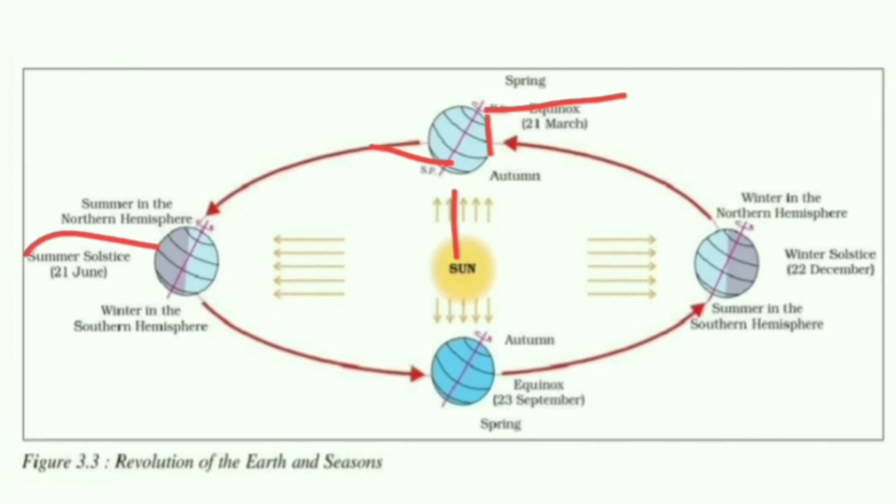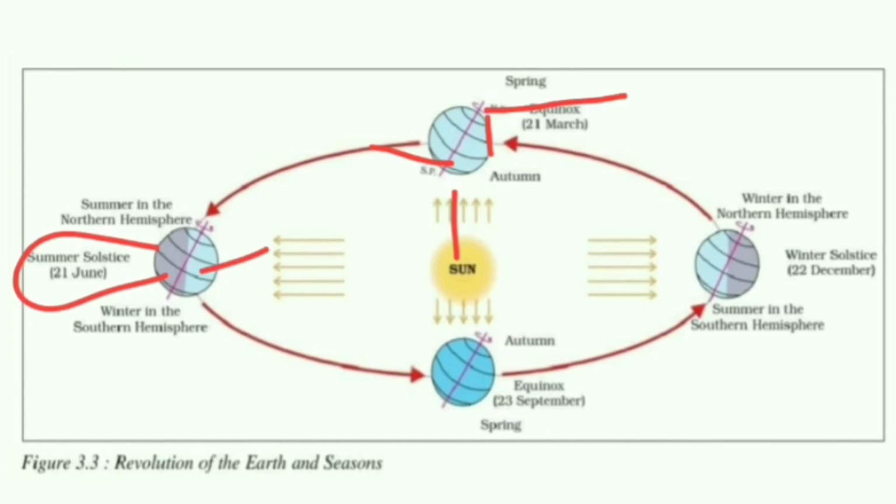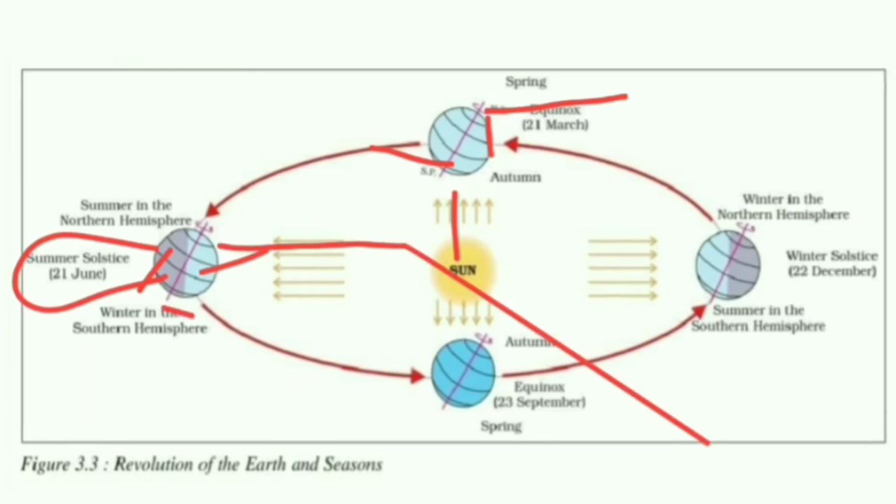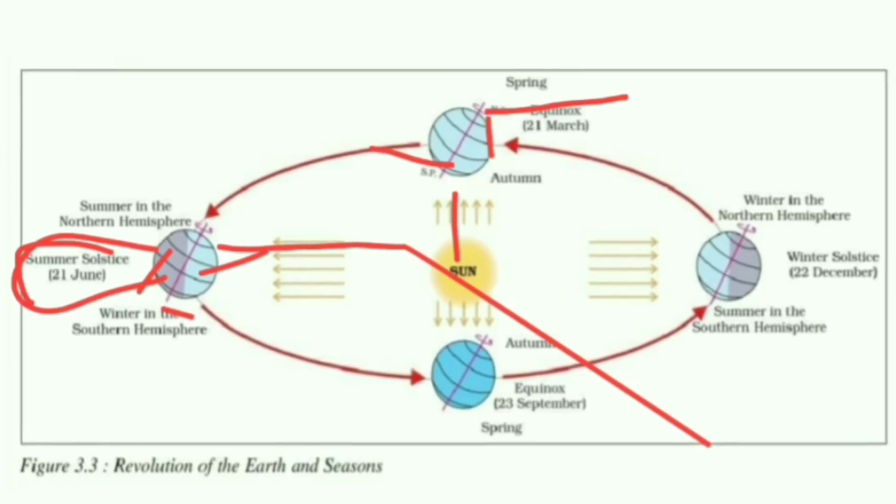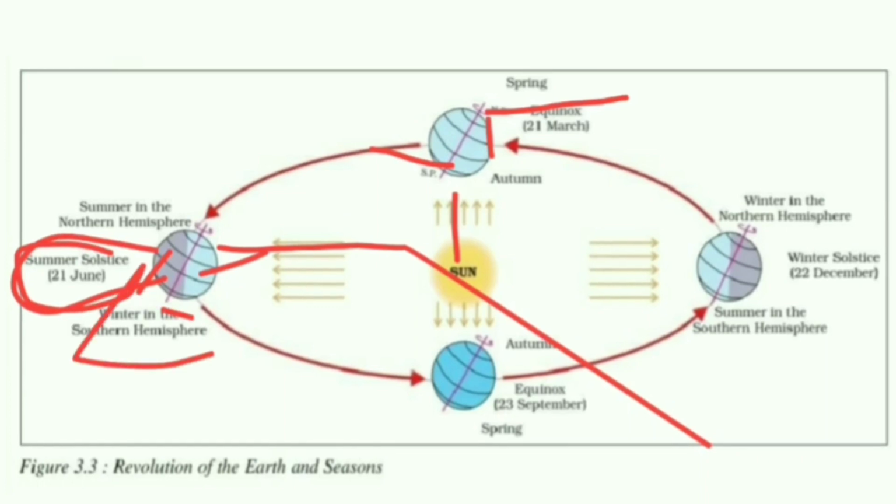Later on June 21st, we experience the longest day and shorter nights. The reason is the north pole is towards the sun and the southern pole is farther from the sun. So here the northern hemisphere experiences summer solstice and the southern hemisphere experiences winter solstice.